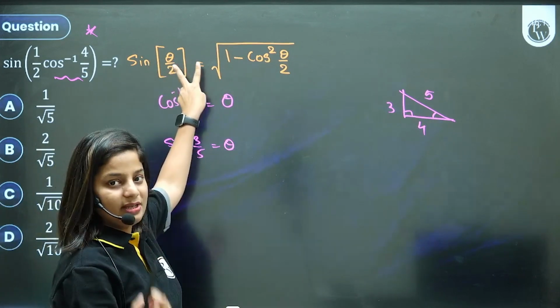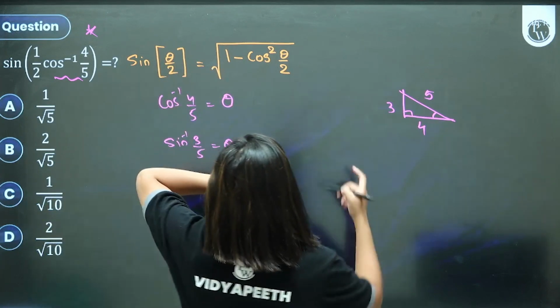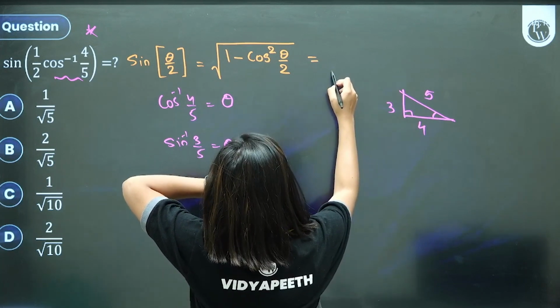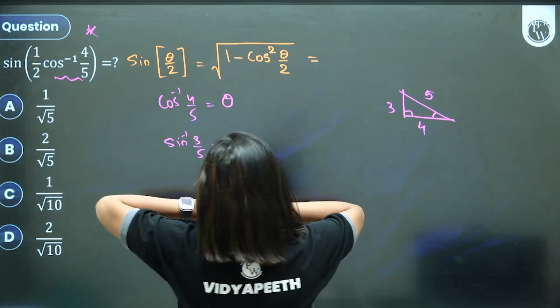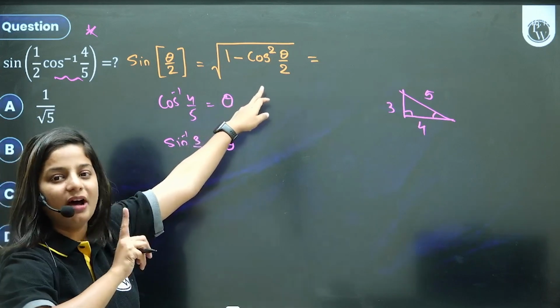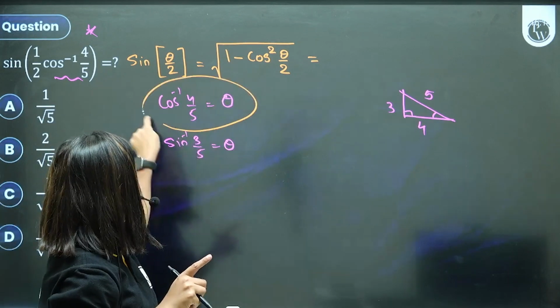Because sine square theta is 1 minus cos square, so I put a root here. Okay. After this, बच्चों, 1 minus cos square theta by 2. Can I write it this way? I have the value of theta. I don't want half angle. I want full angle, complete angle. Because I know the value of complete angle, not half angle.